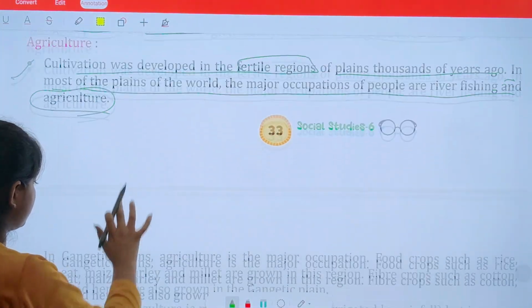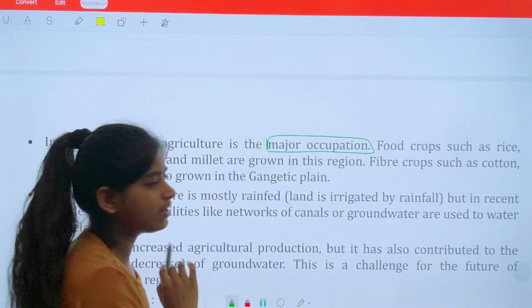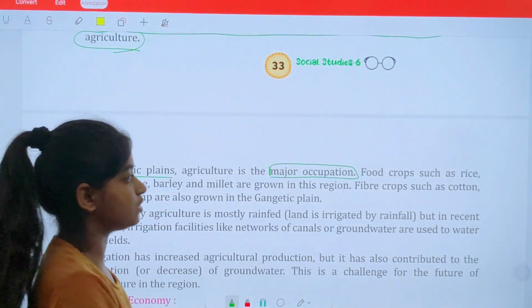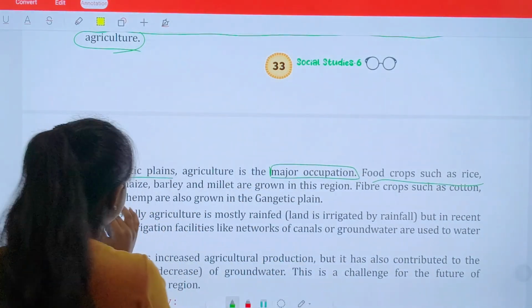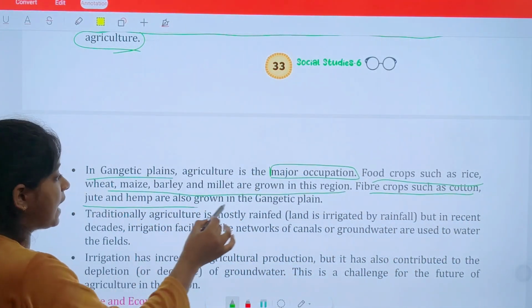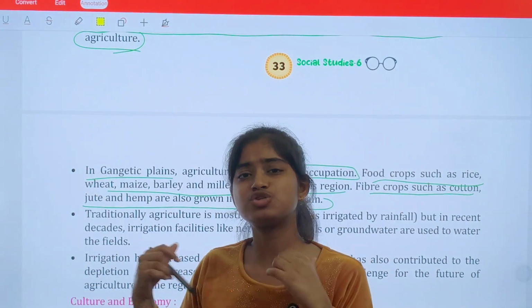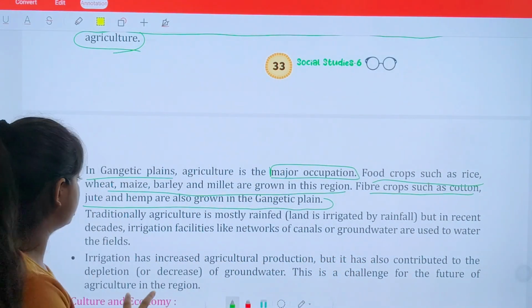This point is clear. Next, in the Gangetic plains, agriculture is the major occupation. Why? Because the land is so perfect for agriculture. Food crops such as rice, wheat, maize, barley, and millets are grown in this region. Fiber crops such as cotton, jute, and hemp are also grown in the Gangetic plains. Then why would people not live in this area where so many resources are easily available?